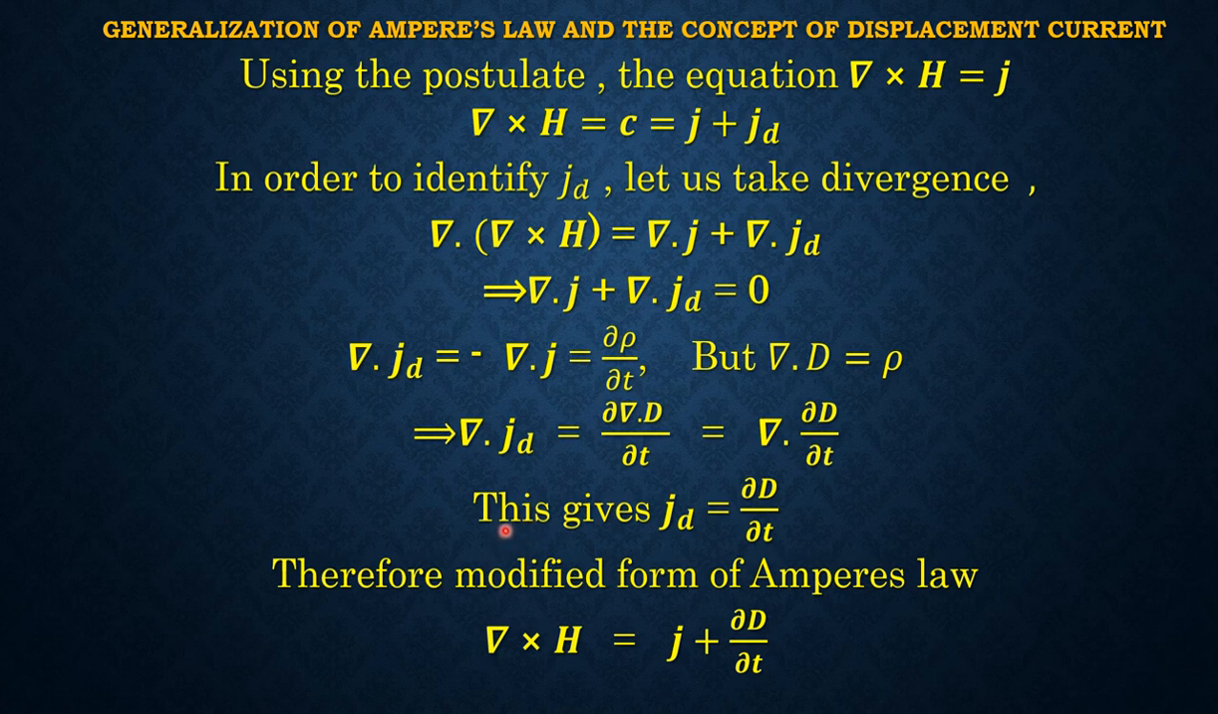Therefore, the modified form of Ampere's law is curl H is equal to J plus del D del T. The term del D del T is known as the displacement current density, and it arises while the displacement vector changes with time.